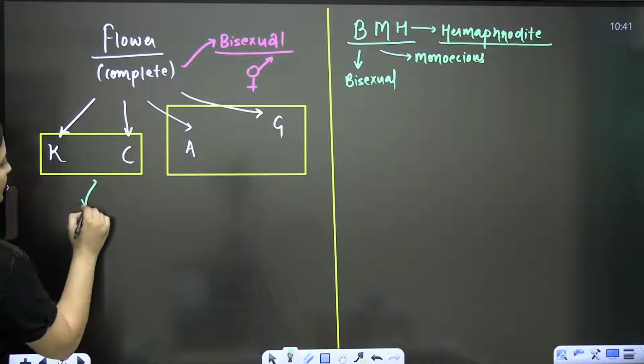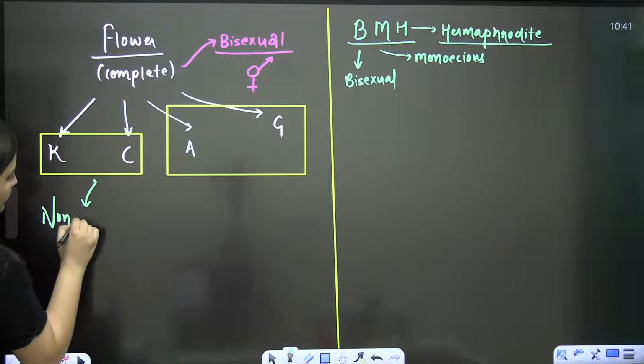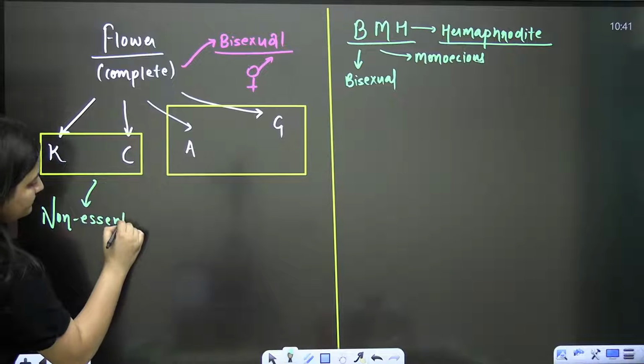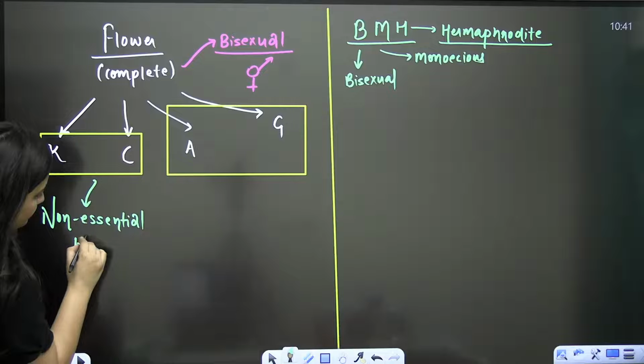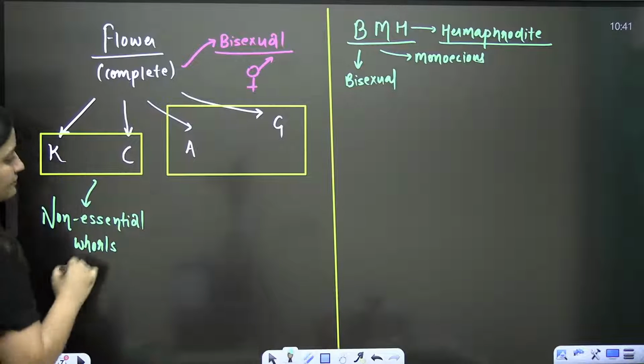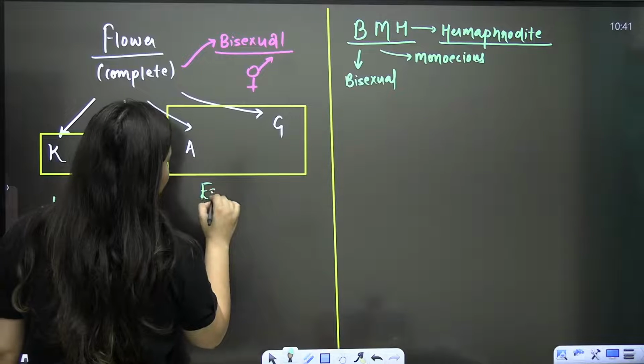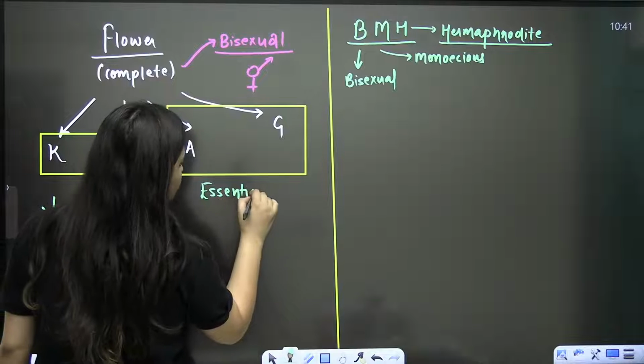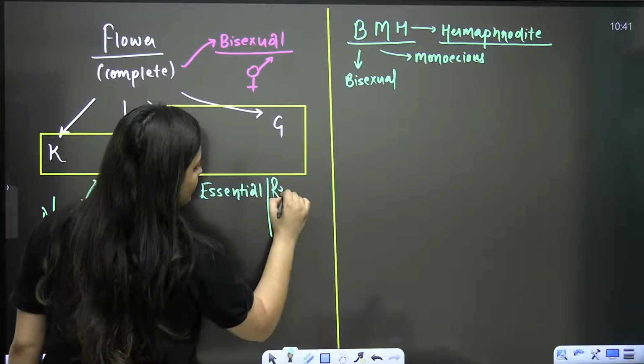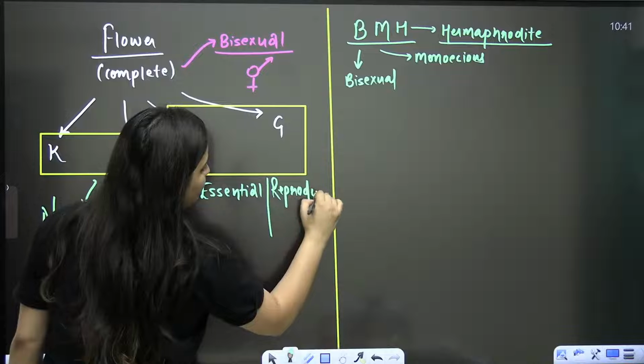That these two are the non-essential whorls, and these two are the essential whorls. So why essential? Because they are the reproductive whorls.